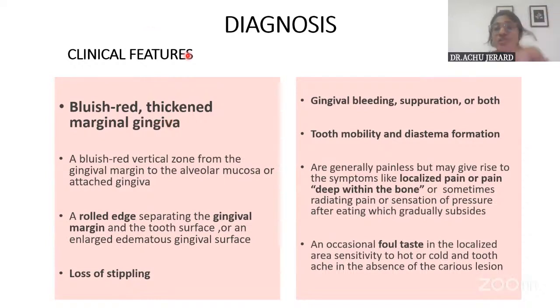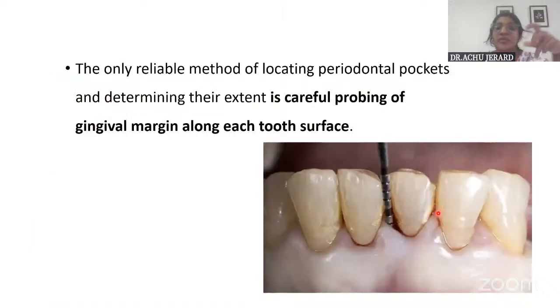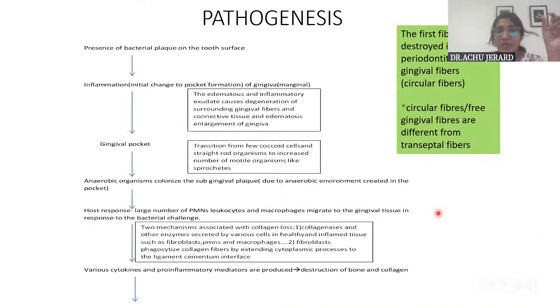Okay. So then coming on to diagnosis, how do you diagnose a pocket? First, by the clinical features when you see a patient. Then the most reliable method is probing, isn't it? So you have to write about that also. All the clinical features similar to gingivitis can be written. Additionally, there is tooth mobility, diastema formation, and symptoms. The patient may tell of localized pain or pain deep within the bone and a foul taste. And when it comes to probing, the periodontal probe is the most reliable method for detecting a periodontal pocket.